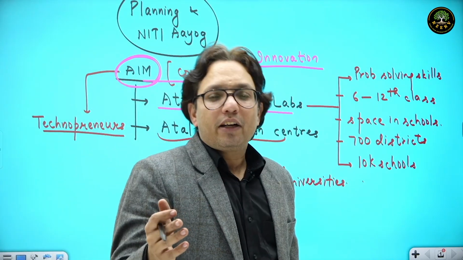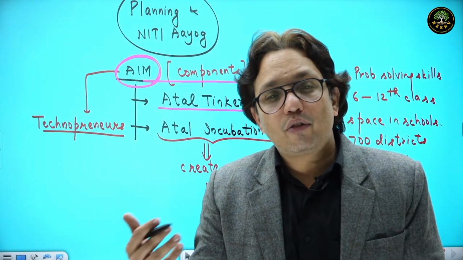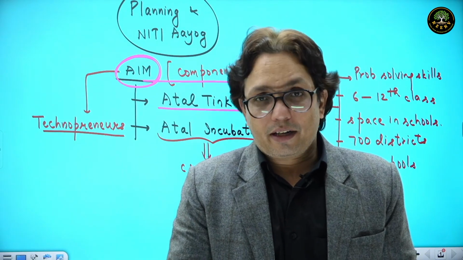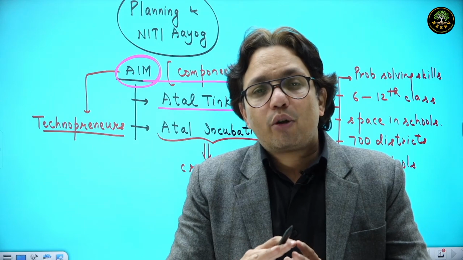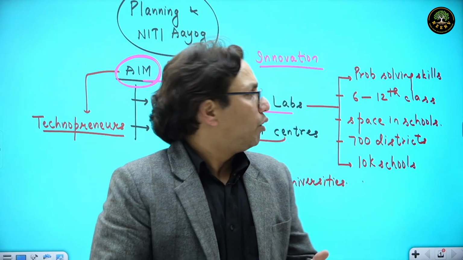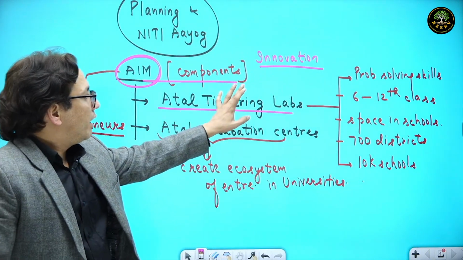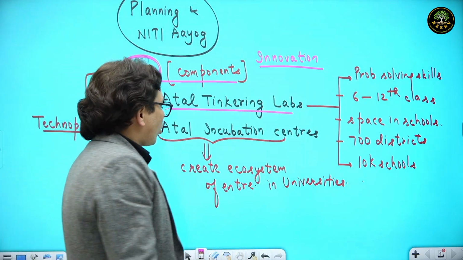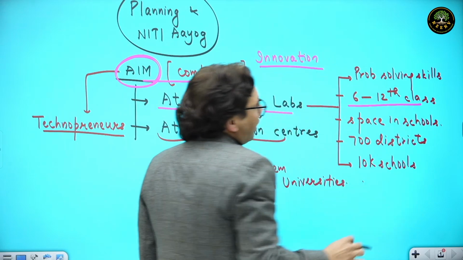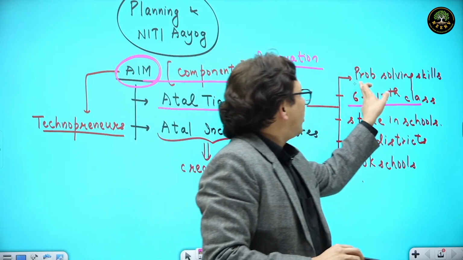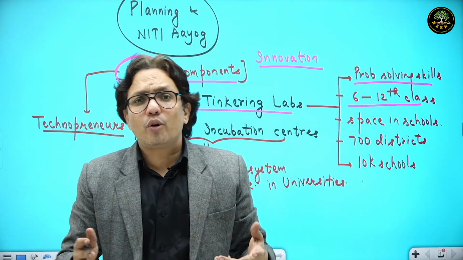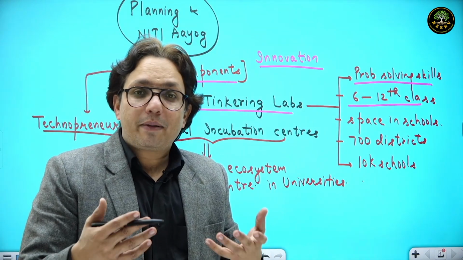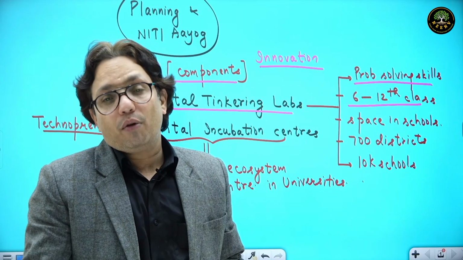The reason why we are not so good in innovation is because our education system actually focuses on rote learning. We do not bring innovation in the school system. So Atal Tinkering Labs will be set up in schools, where students from class 6 to class 12th would be encouraged in problem solving skills. Look, who is an entrepreneur? What is a business idea? A business idea is basically a solution to a problem.